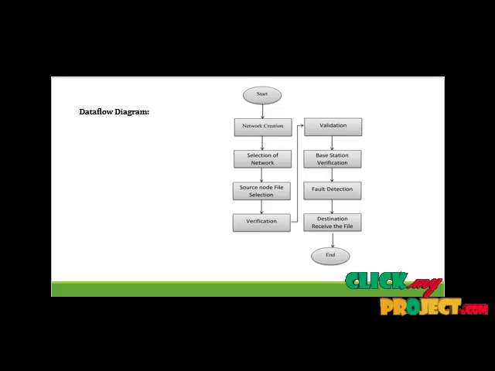The base station also verifies it and finds if any faults occur during the transmission process. If any fault occurs, it detects and rectifies the fault, and finally it transfers the data to the destination. We find the intermediate faults occurring in the network.